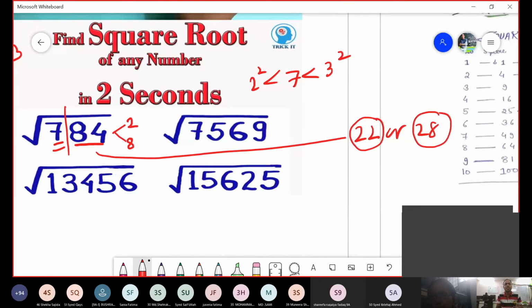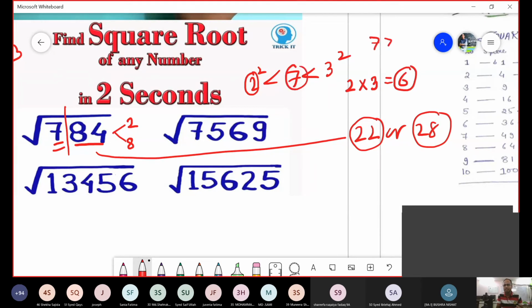But which one is to be selected? What Dipankar sir said, that whatever has come here, 2, उसको multiply करो, 2 plus 1, 1 से बढ़ा दो, तो क्या हो जाएगा? 6. Now compare this 7. Is this 7 greater than 6? Yes. Greater, no? So which one is to be selected? The greater one, and the shorter one is rejected. The answer is 28. Did you understand?